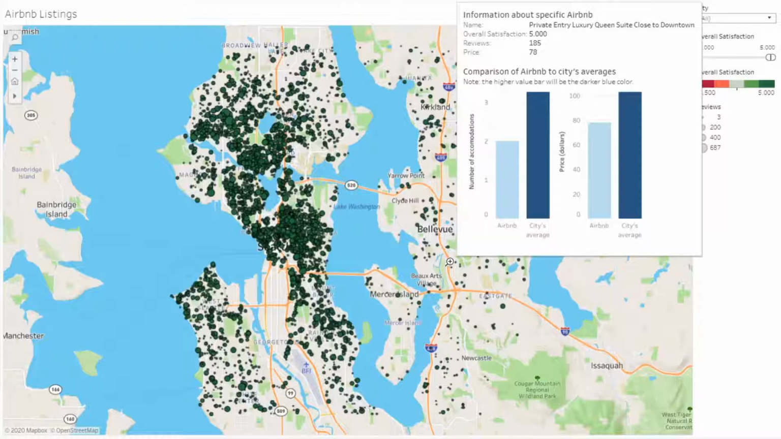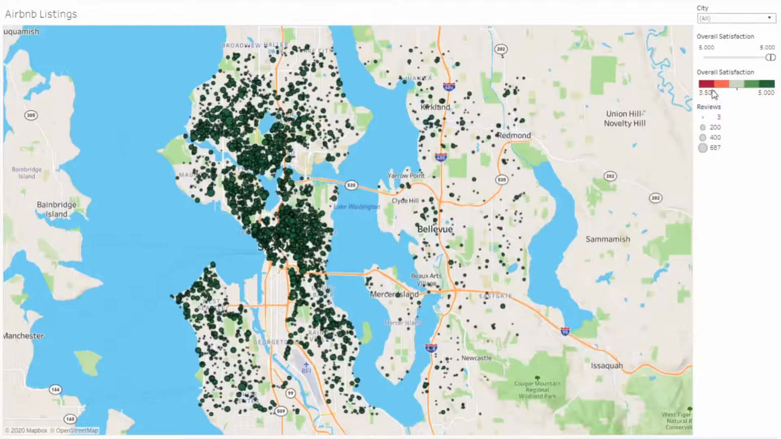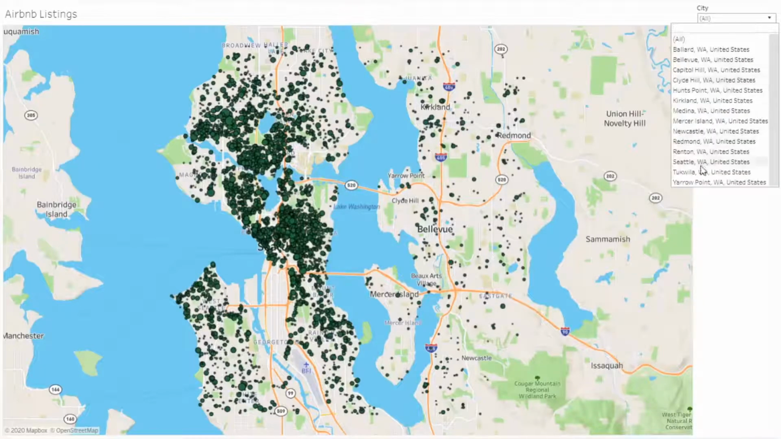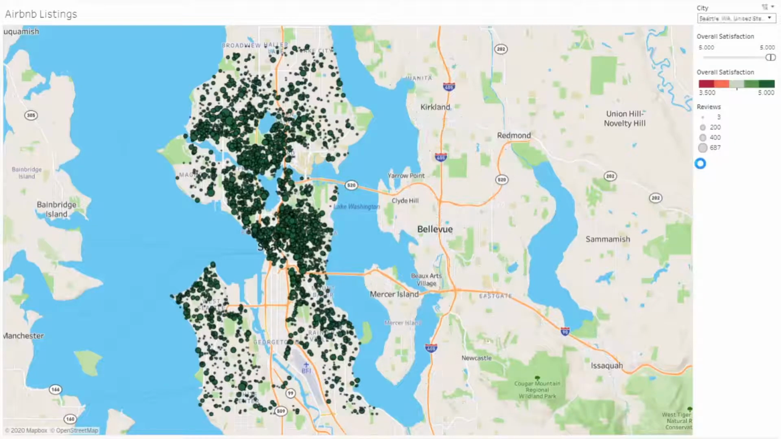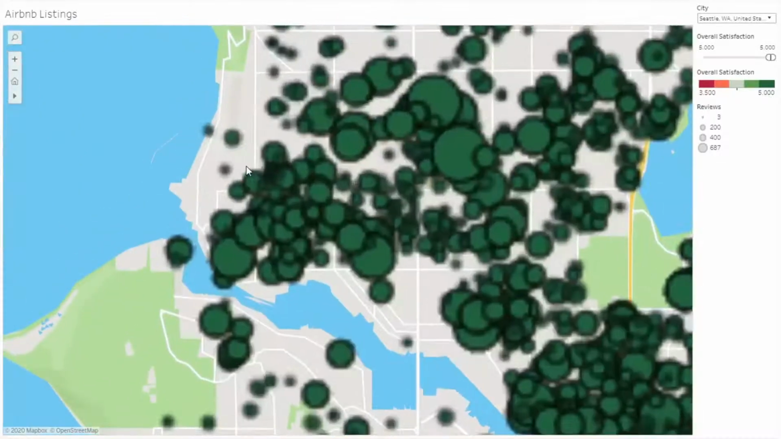So if we look at the largest points for overall satisfaction of 5, we can try to understand what features people value the most when making a decision about where to stay. For example, let's look at Airbnbs in the city of Seattle. This area over here looks like it has a lot of large points, so I'm going to zoom in and see what kind of trends we can find.